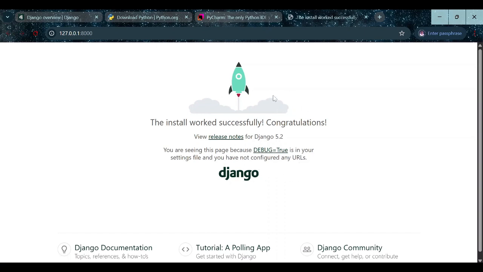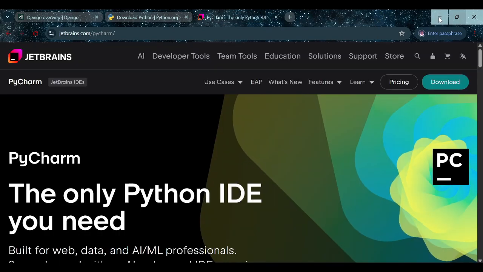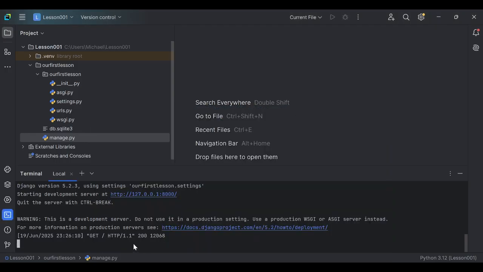If you are seeing this page on your laptop right now, it means you have gone far and you are doing well. You are doing well. Clap for yourself. Okay, let us continue. It means it's working well, and then we'll go over to the next step. You are ready. So I'm just going to close this, and then I'm going to press Ctrl C on the terminal to end the server.